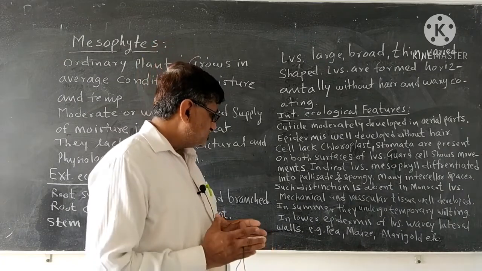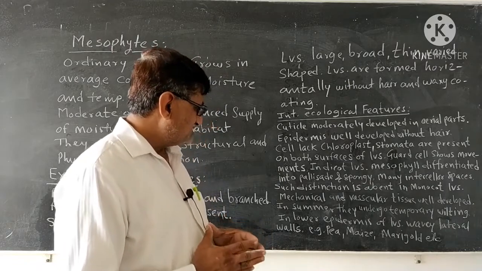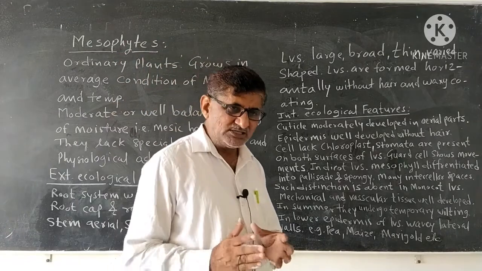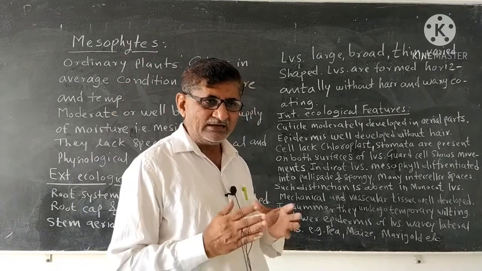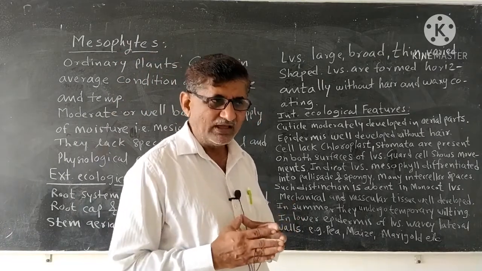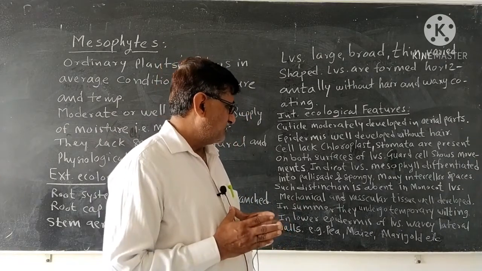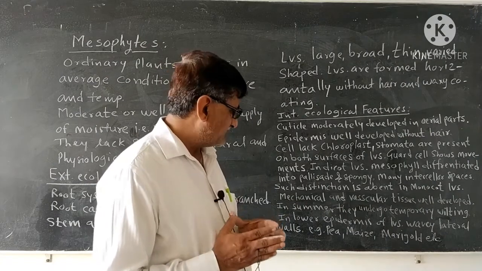In case of the mesophytes, in different organs, the mechanical and vascular tissue are well developed because there is a need to conduct water and a need for transportation of food, and that is why the vascular tissue as well as mechanical tissue are well developed.